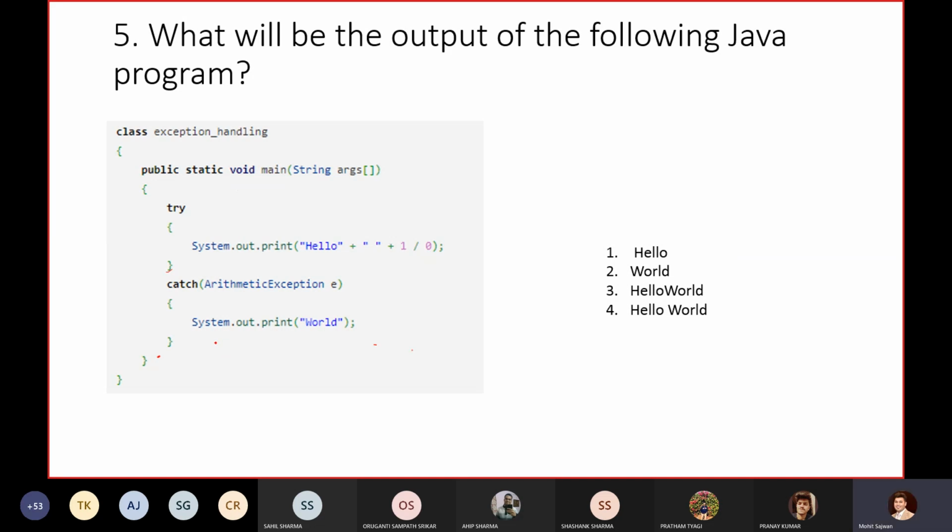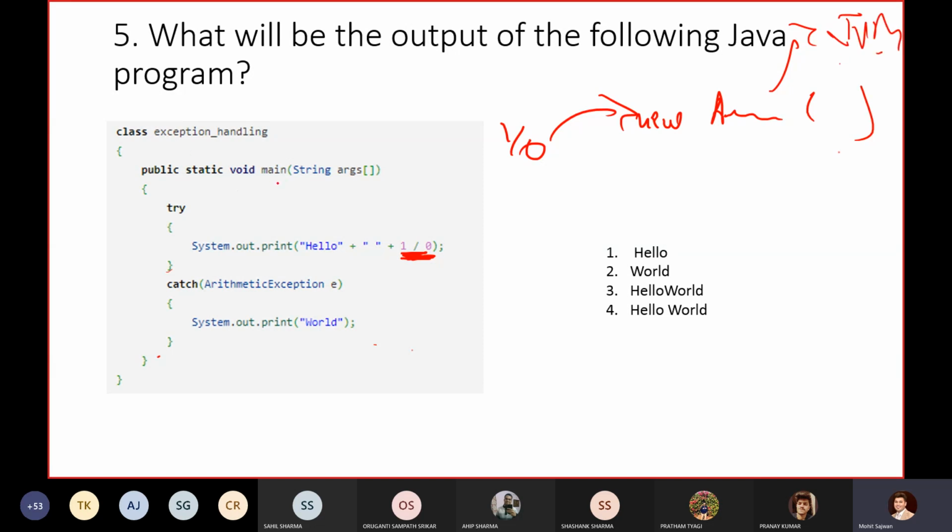So just go through this code. Those who are having some difficulty, please let me know. Here you can see directly that we are getting an exception, 1 divided by 0. Automatically, intrinsically, it will create a new ArithmeticException object, and it will hand it over to our JVM.